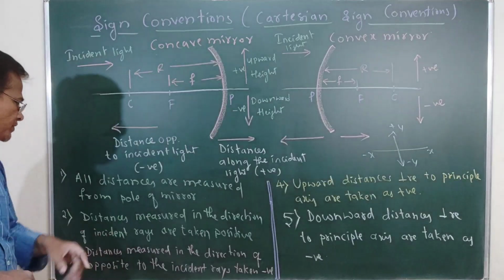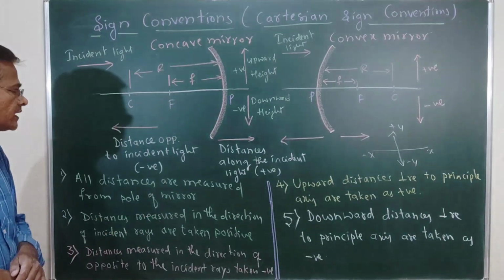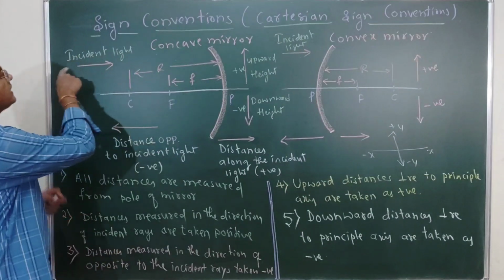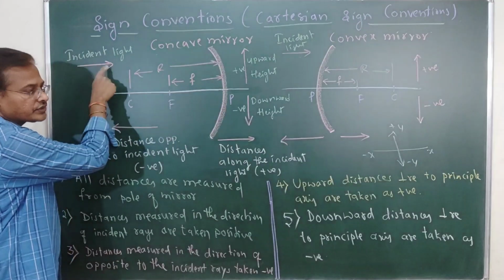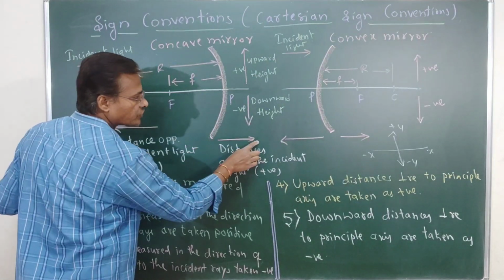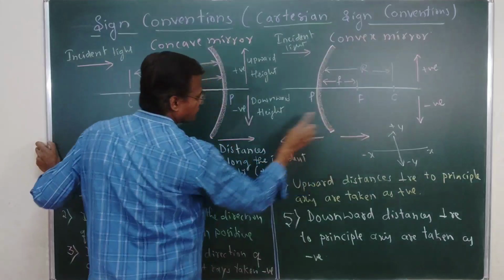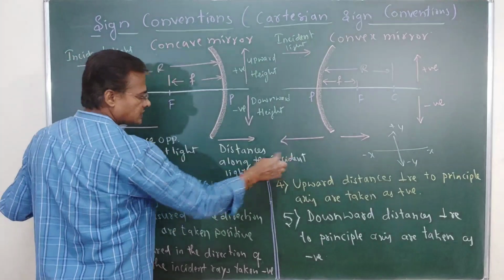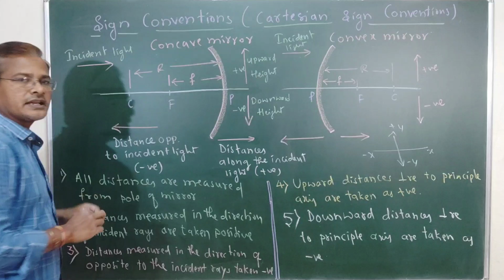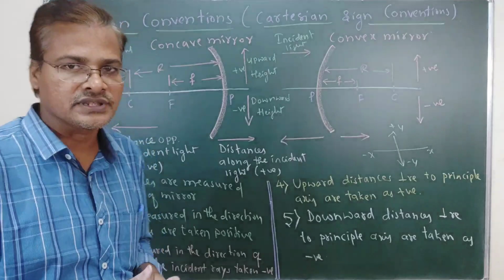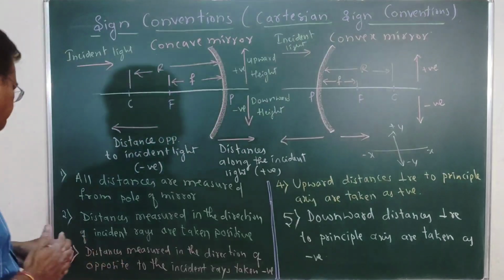Second point, distances measured in the direction of the incident ray are taken as positive. Okay, this is the incident ray direction, and this is also the same direction. So distances along the incident light are taken as positive. So this is taken as positive.